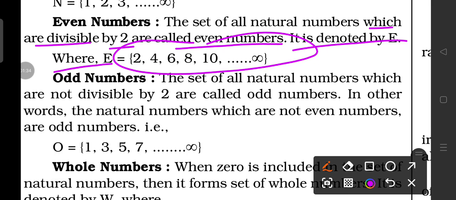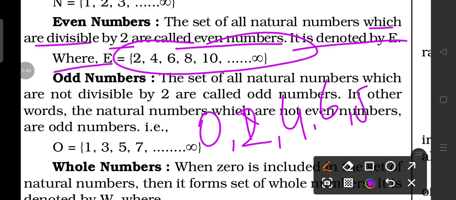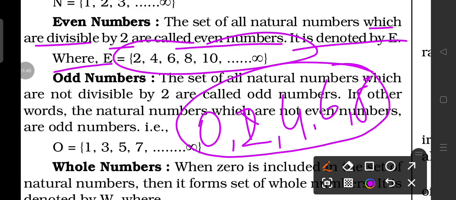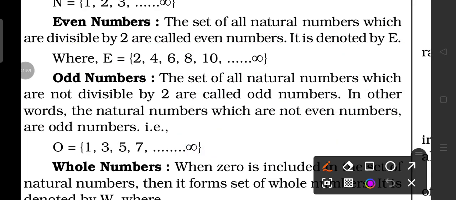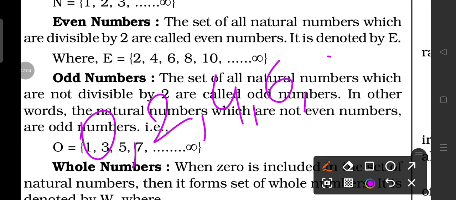And we also conclude that the number whose last digit is 0, 2, 4, 6, 8, this type of number could be even number. Okay guys, so what is the last digit of even number? It is 0, 2, 4, 6 and 8. So if some number is ending with these digits, then this number could be even number.